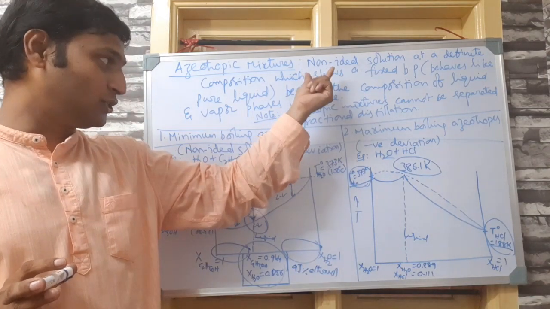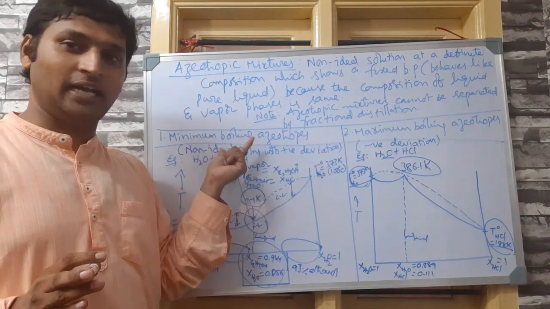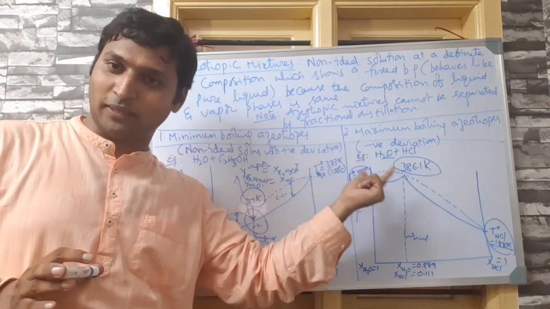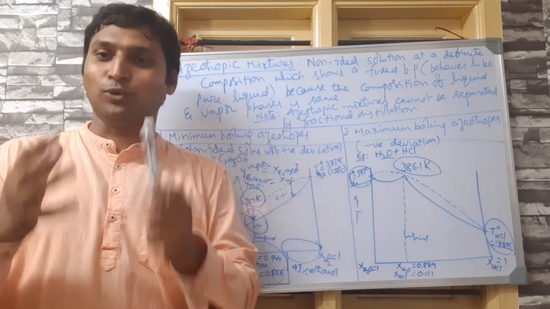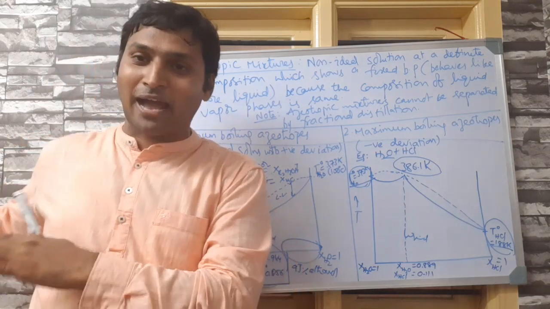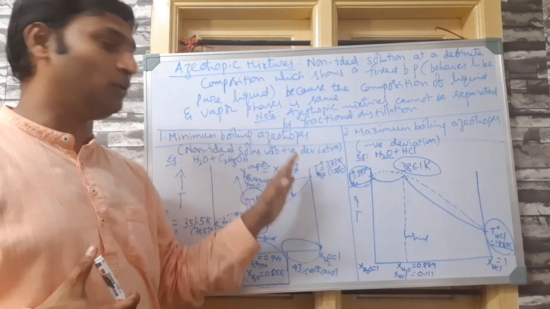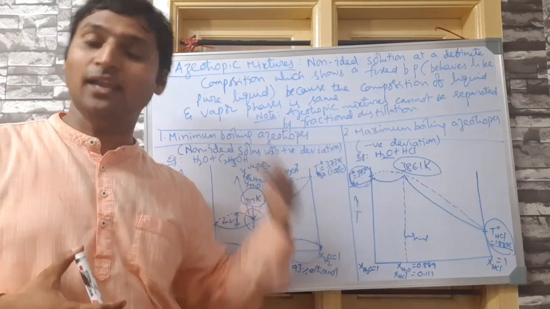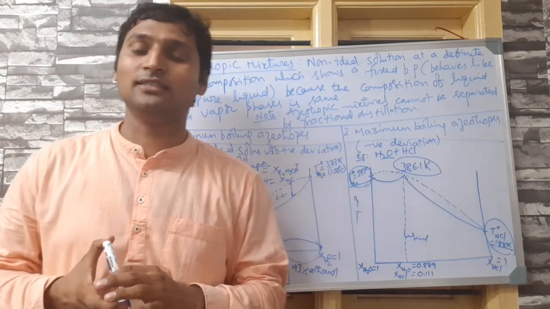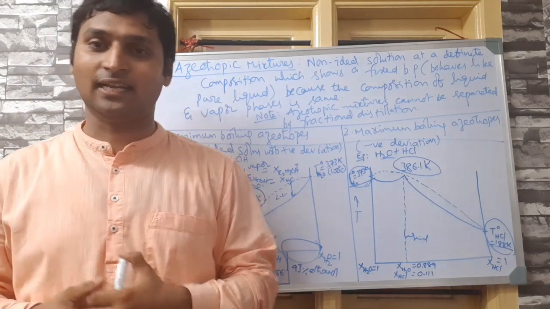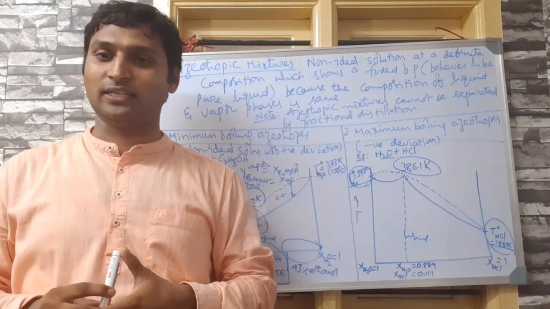That is the definition of azeotropic mixture, then why they cannot be fractionally distilled, what is a minimum boiling azeotrope example, what is a maximum boiling azeotrope example. Only that much is required for the board exam. So if I were teaching you only for the board exam, without all this background, without any clarity of thought, I would have given you a definition, definitions for each category, and examples. I might not even have drawn these graphs. Because we are aiming at entrances like NEET, JEE, etc., we need all these things. So it is completely required for entrances, only this part is required for board exams.